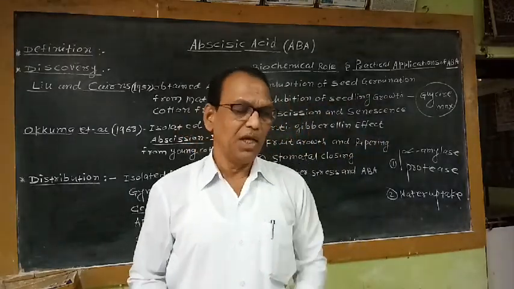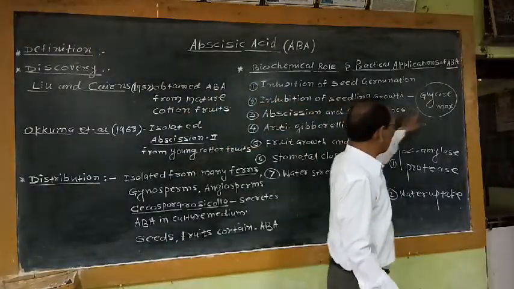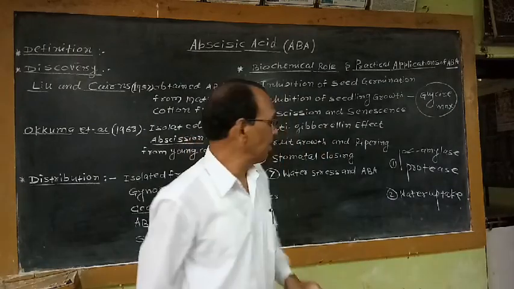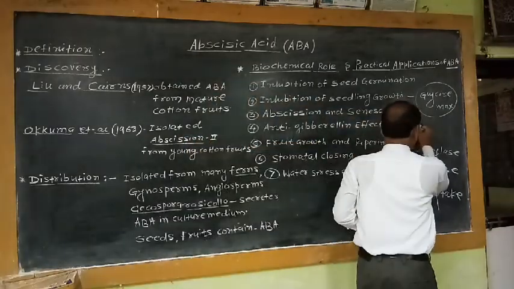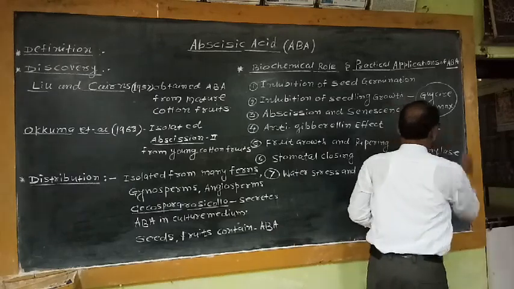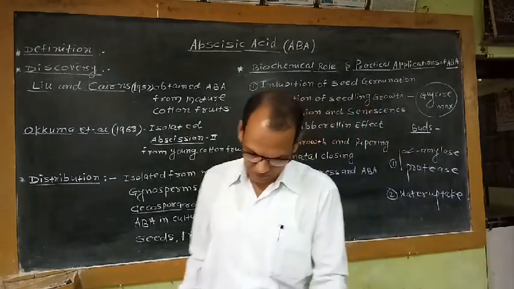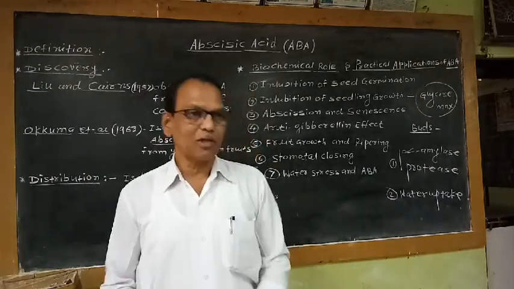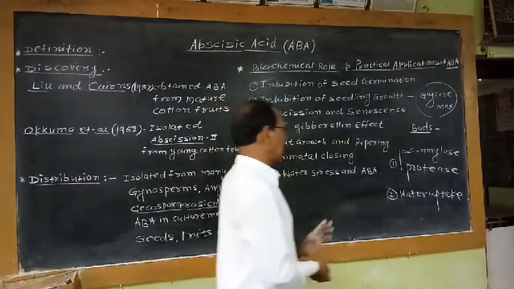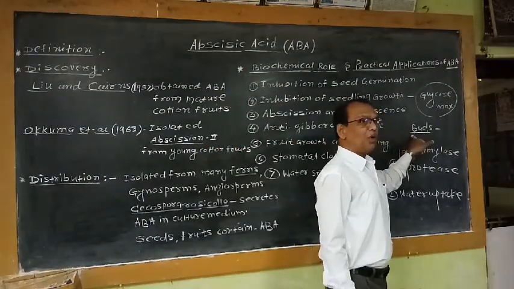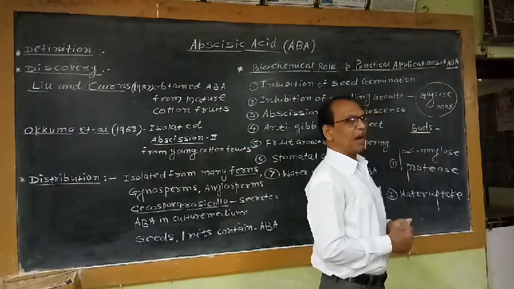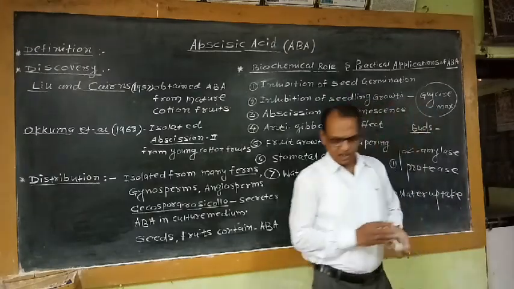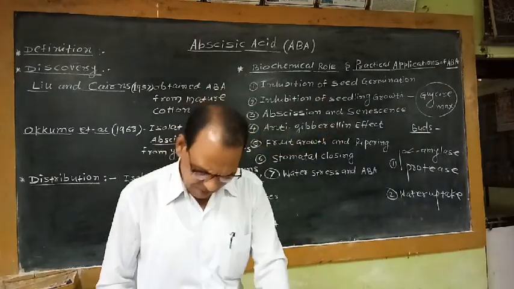Not only that, but the growth of buds in many woody angiosperms was also reported to be inhibited by many workers. That means the inhibition of bud growth in many woody angiospermic plants is caused by ABA, as well as seedling growth in Glycine max is also inhibited by this ABA.